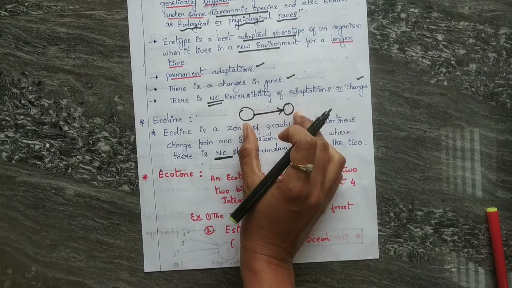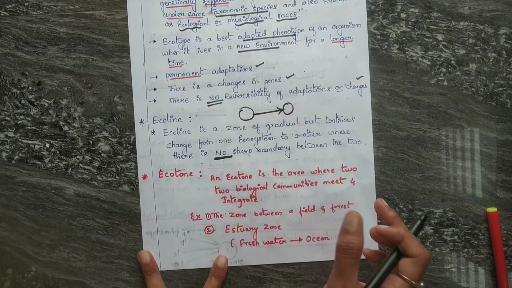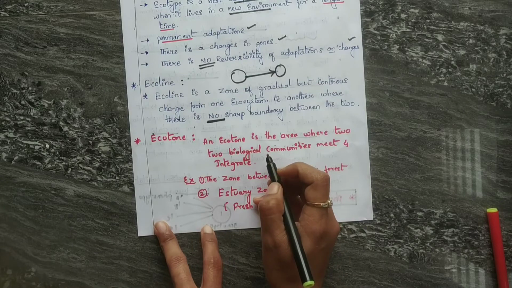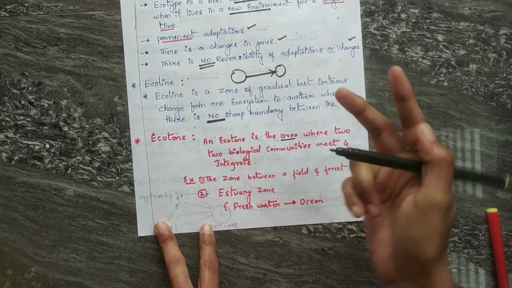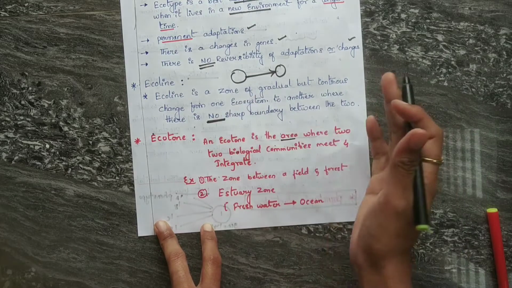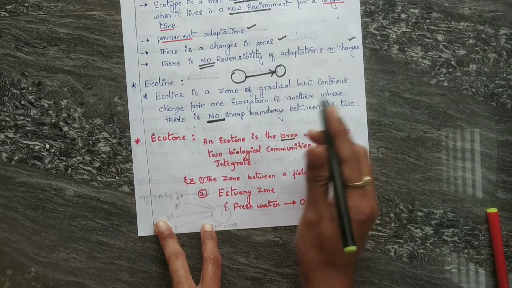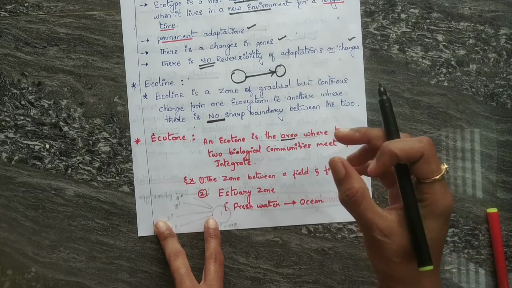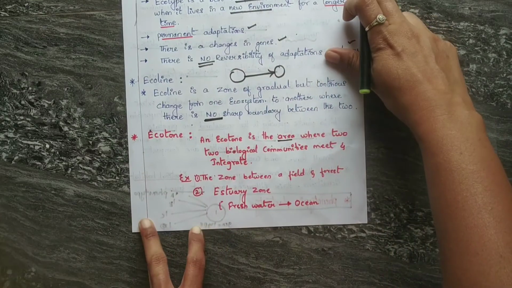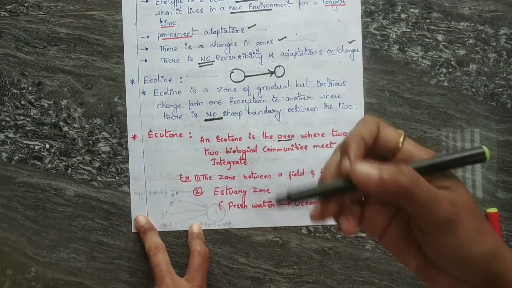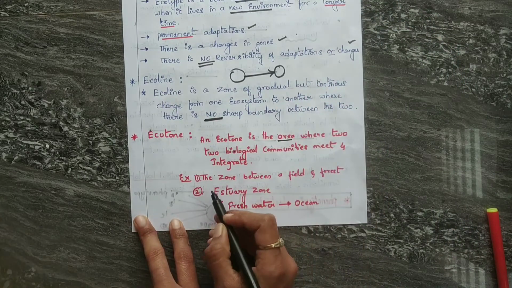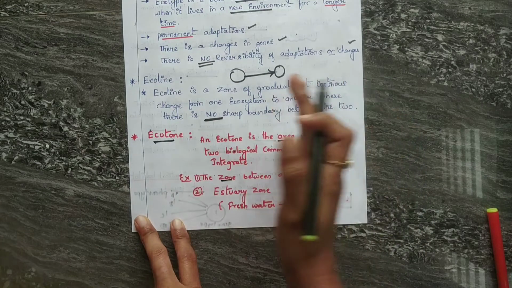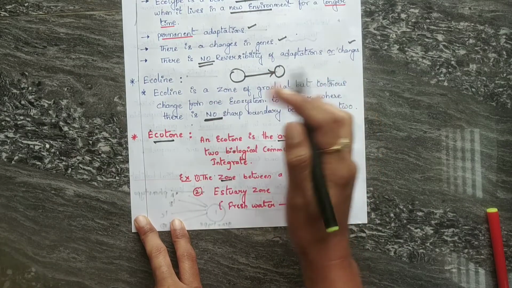Let us move on to the next term. The next one is ecotone. What is an ecotone? An ecotone is the area where two biological communities meet and integrate. They interact there. This is a very easy one. I displayed the picture at the end of this video, where you can get full clarity, so you should watch the video till the end. The zone between a field and a forest actually forms the ecotone.